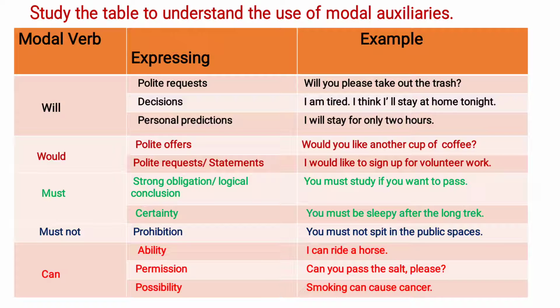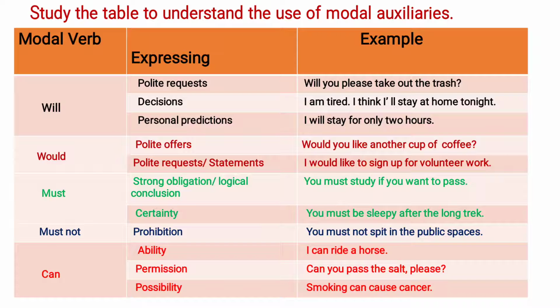Let's see the next modal verb, that is must, where we can express strong obligation and logical conclusion. For example, you must study if you want to pass. For certainty, for example, you must be sleepy after the long trek. Let's see the next modal verb, that is must not. With must not we can express prohibition. For example, you must not speed in public spaces.